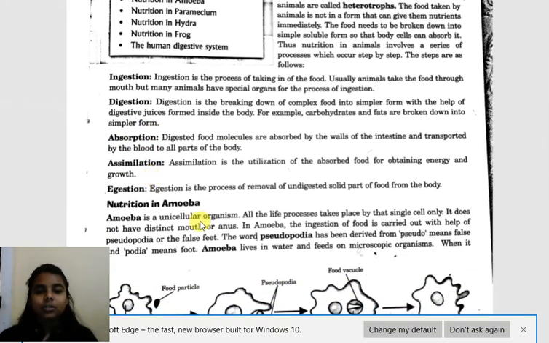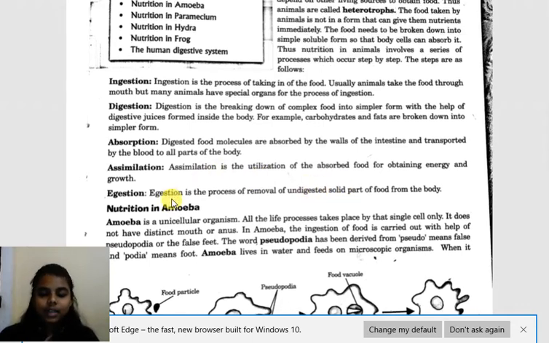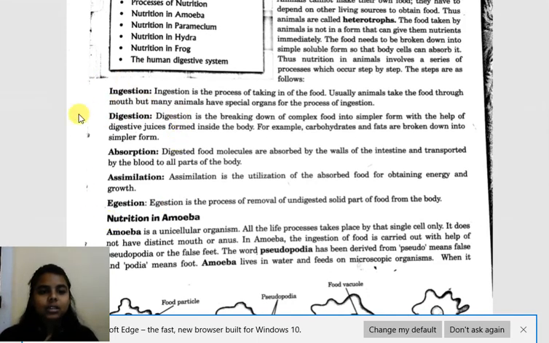Egestion is the process of removal of undigested solid part from the body. Some of the food cannot be digested, so it is necessary to remove it so that the body is free of waste. No waste substance should remain inside the body, because accumulation of undigested solid part leads to the formation of toxins, which are harmful for the organism. So these are the 5 steps involved in nutrition in organisms: ingestion, digestion, absorption, assimilation and egestion.